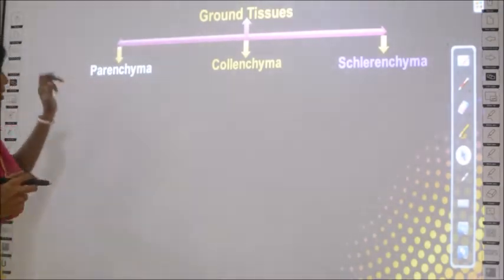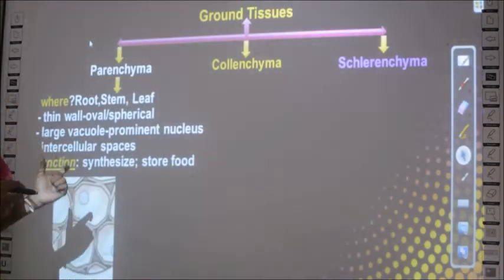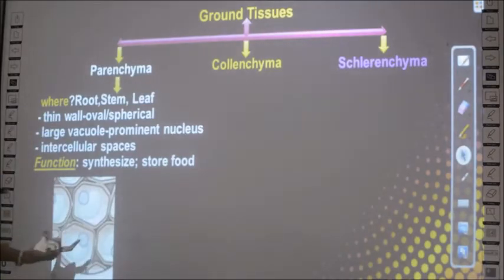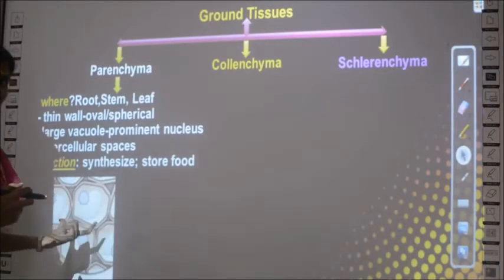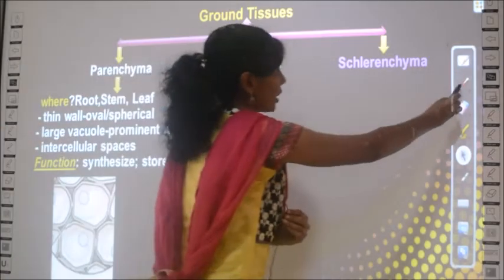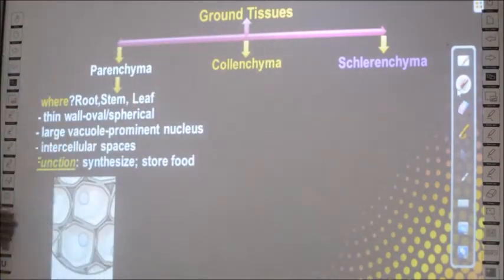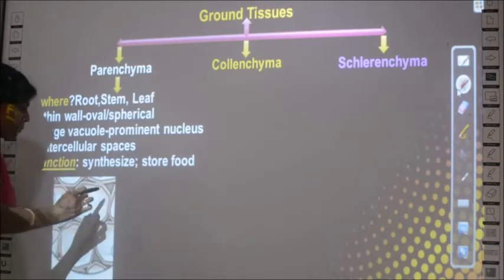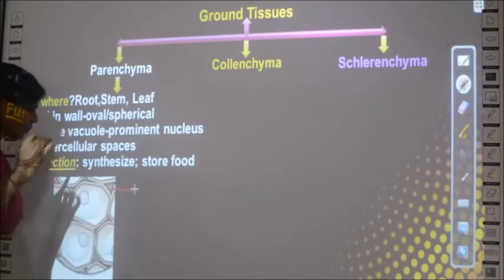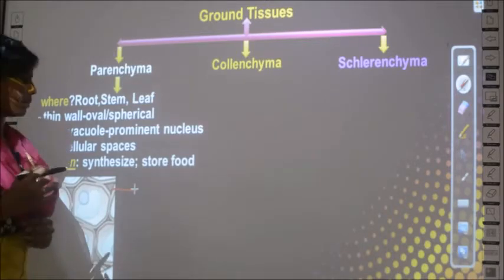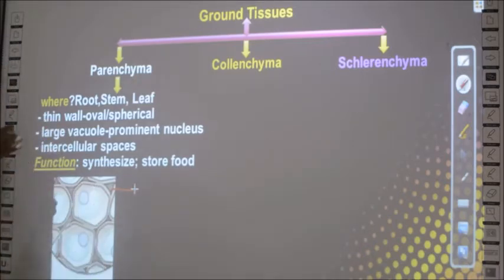So now let's learn about the property of parenchyma. When this word parenchyma comes to your mind, you should immediately interpret it with this structure, because this is the structure of parenchyma cells. What do you understand from this structure? Yes, this is one cell and this is one cell, right? In between two cells, you have spaces between them, right? The space between two cells is called intercellular spaces.